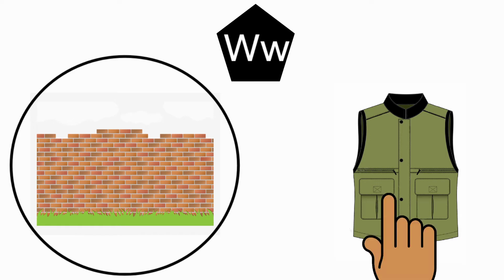Next one, west. The beginning sound of the picture west is W, and the sound of the letter W is W. The sound of the letter W and the beginning sound of the picture west are different. So we should not circle the picture west.